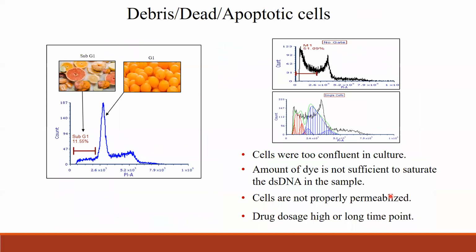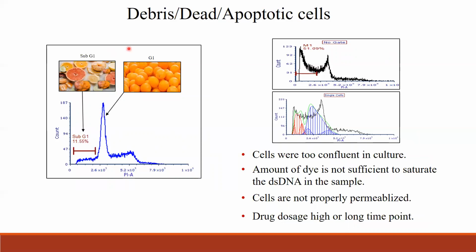I've been showing these peaks, and talking about the G1 peak, G2 peak, and the S phase. But you must be observing there is another peak on the left side of the G1, like a shoulder here. This is called sub G0 G1. Just for visual representation, I made this slide where you see that these are not healthy cells.